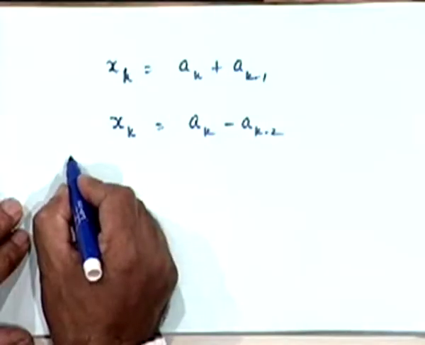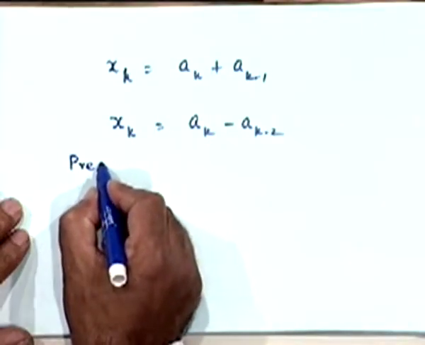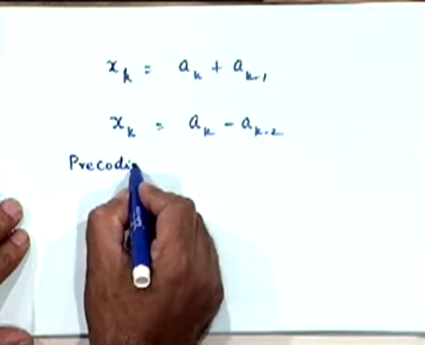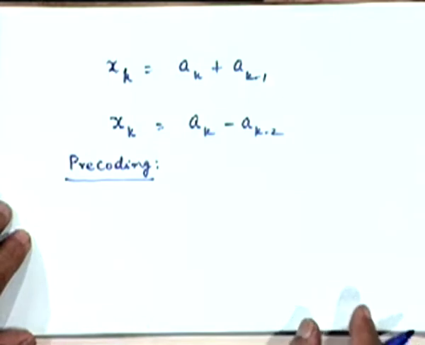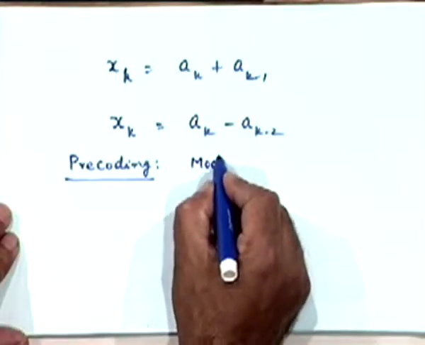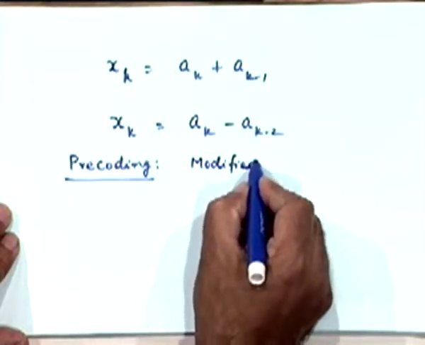I think we had a certain amount of problem yesterday with pre-coding, so we'll go over it again. You want me to do pre-coding for both the cases, or if I do one, I think you can work it out for the others. We'll do the modified duobinary, and if you still have some doubts about duobinary, I'm sure you'll be able to resolve them yourself. If not, we can always talk about it again. Let's take the pre-coding for modified duobinary. I think that is the one which was giving more trouble to us yesterday.